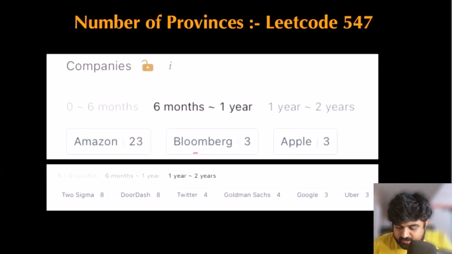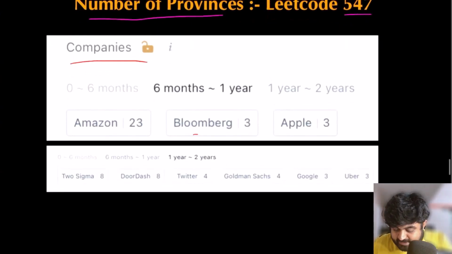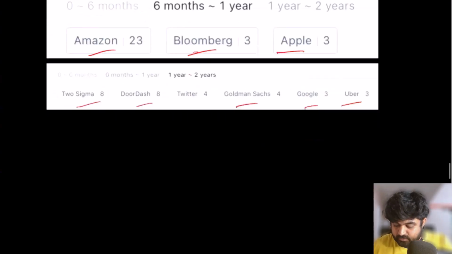So the question is number of provinces. This is LeetCode 547, and this problem has been popular amongst top tier companies. Companies such as Amazon, Bloomberg, Apple, Two Sigma, DoorDash, Goldman Sachs, Google, and Uber have all asked this problem. That's why I hope you pay enough attention to this one.